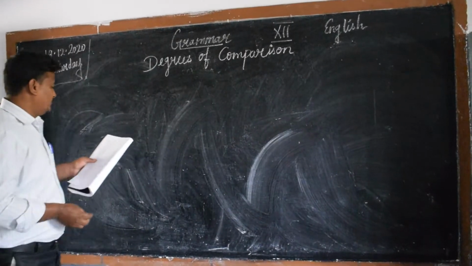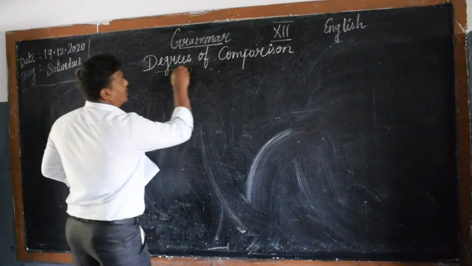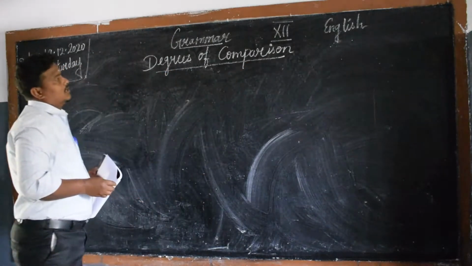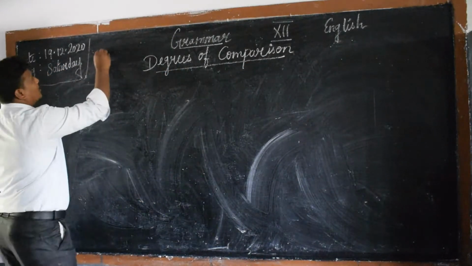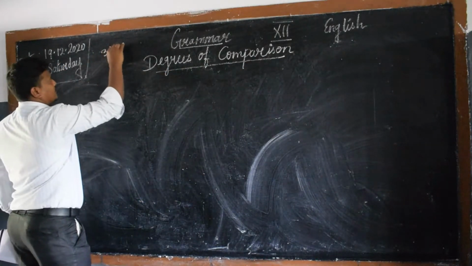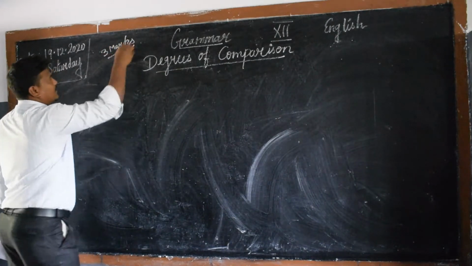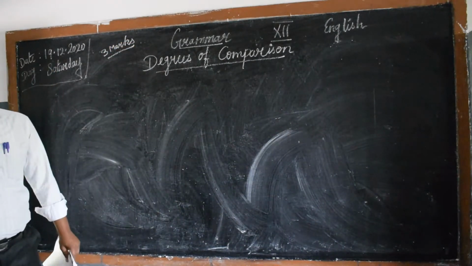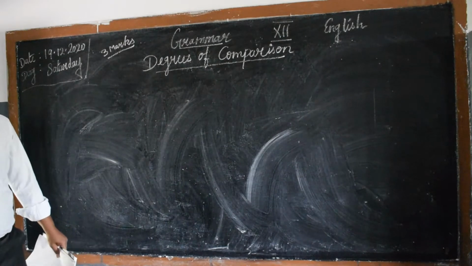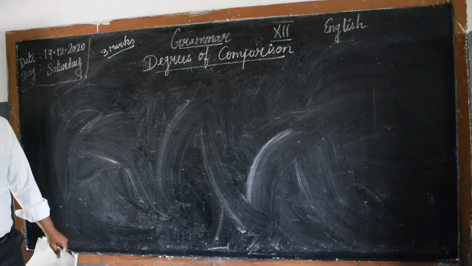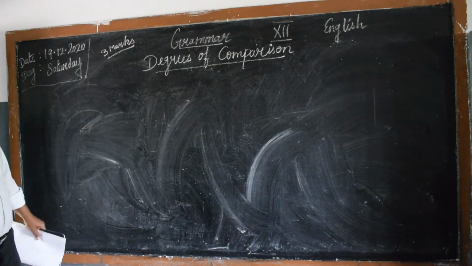So our topic is degree of comparison. It contains 3 marks in your subjects. It contains how many marks? 3 marks. 1 mark plus 2 marks, 3 marks for your exam.